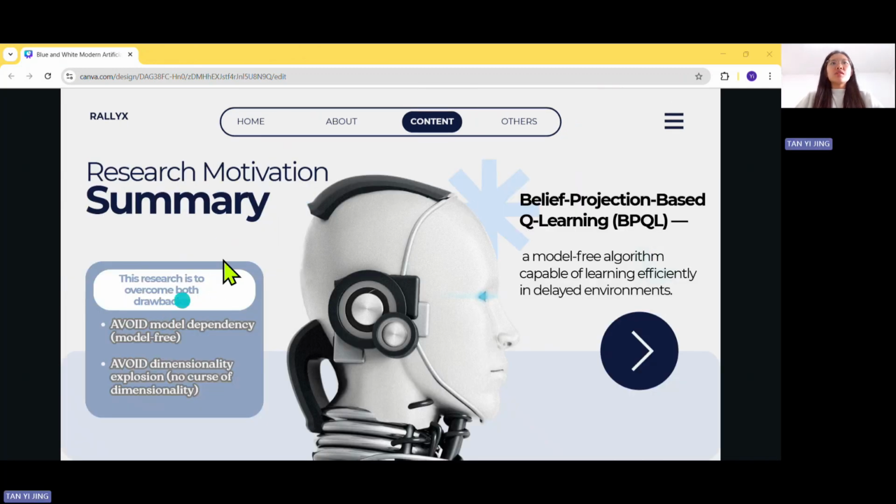Hence, this research aims to overcome both drawbacks. One is to avoid model dependency so it can be model-free, and the second is to avoid dimensionality explosion so there is no curse of dimensionality. Hence, this is why the proposed algorithm was born. Now I will pass to Jingyun for the challenge and methodology part.